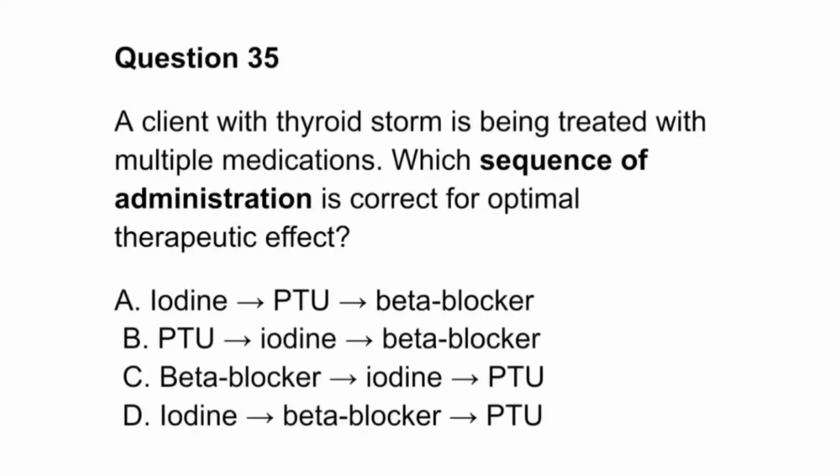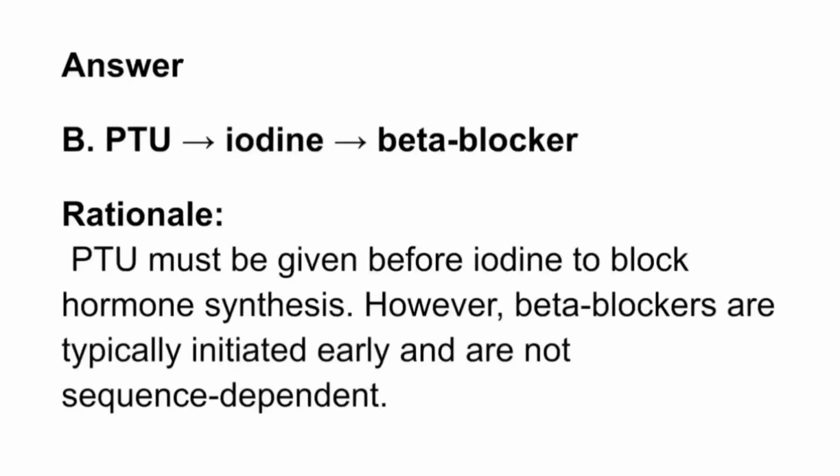Question 35. A client with thyroid storm is being treated with multiple medications. Which sequence of administration is correct for optimal therapeutic effect? A. Iodine, PTU, beta blocker. B. PTU, iodine, beta blocker. C. Beta blocker, iodine, PTU. D. Iodine, beta blocker, PTU. Answer: B. PTU, iodine, beta blocker. Rationale: PTU must be given before iodine to block hormone synthesis. However, beta blockers are typically initiated early and are not sequence dependent.